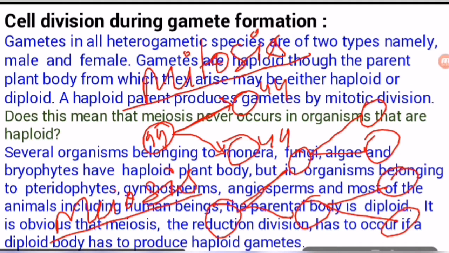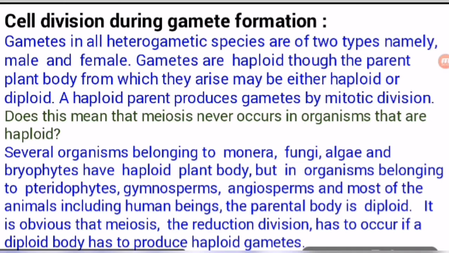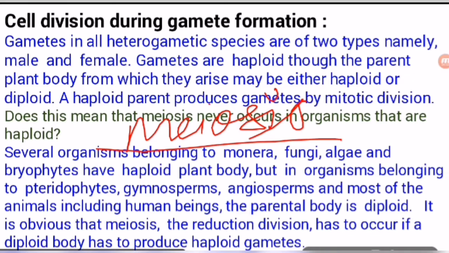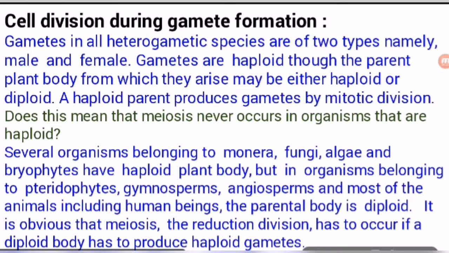In meiosis, the four daughter cells are not identical to their mother cell because their chromosome number is half that of the mother cell. Suppose 44 chromosomes are here, then each daughter cell has only 22 chromosomes. This cell division is known as meiosis. Which type of cell division occurs in gamete formation? Gamete formation occurs with the help of meiosis. Meiosis is the cell division seen in gamete formation.